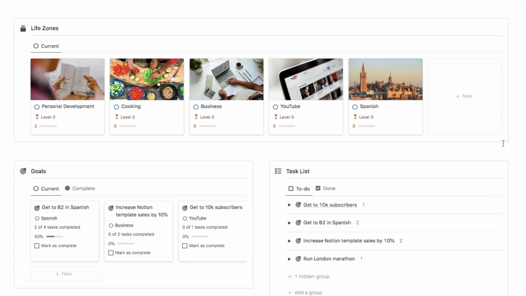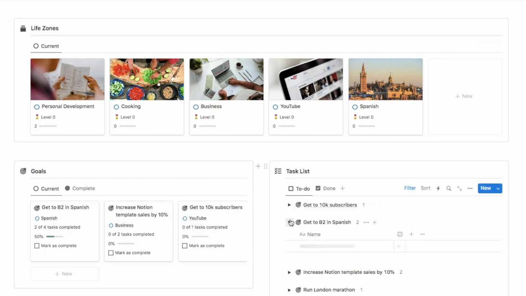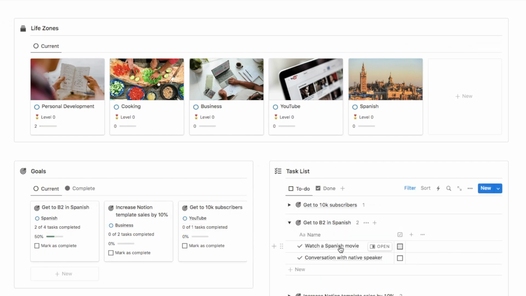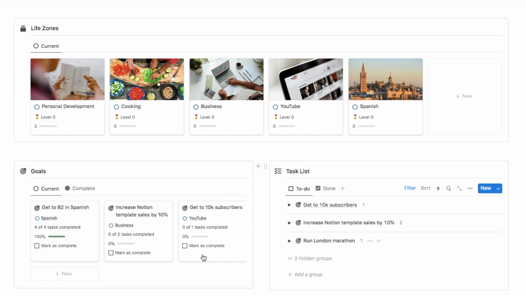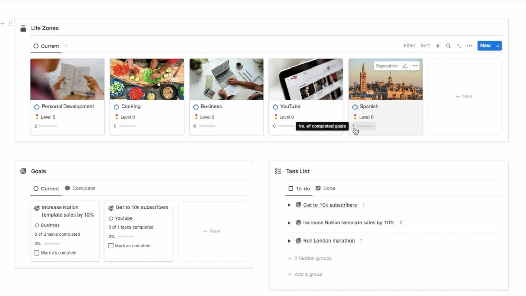So that is our gamified goal tracker all set up. So you can keep adding goals. You can add your tasks into this database, check them off as you go. And once you've completed all of the tasks and this goal is complete, you can mark it as complete and watch as your progress increases and your level also increases.